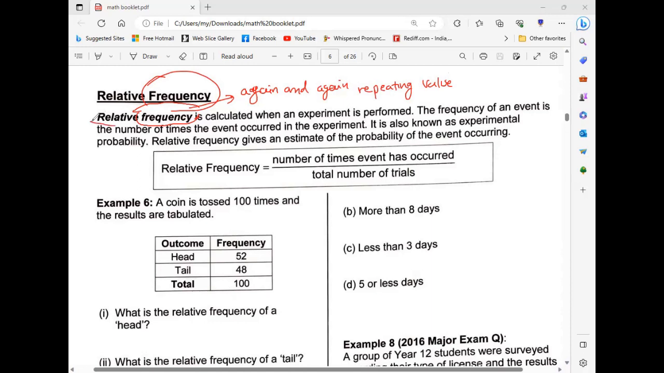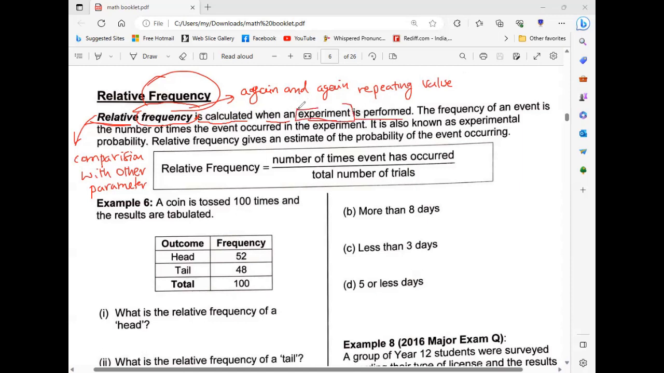Okay. What is relative? Relative means you are comparing with some other thing. Relative means comparison, comparison with another thing or parameter. That is called relative. Frequency means the most repeating value. Understood? This frequency is calculated when an experiment is performed.